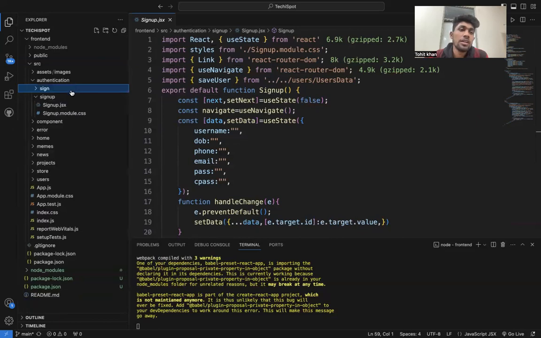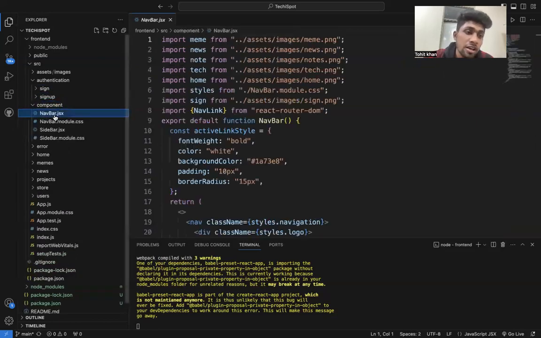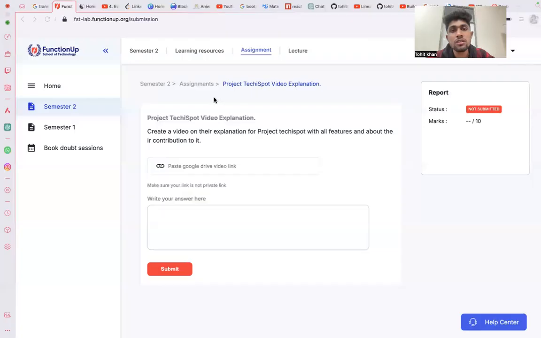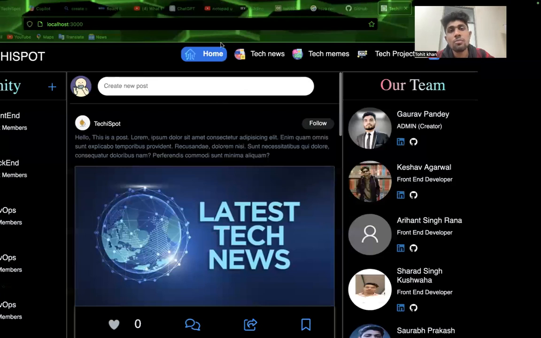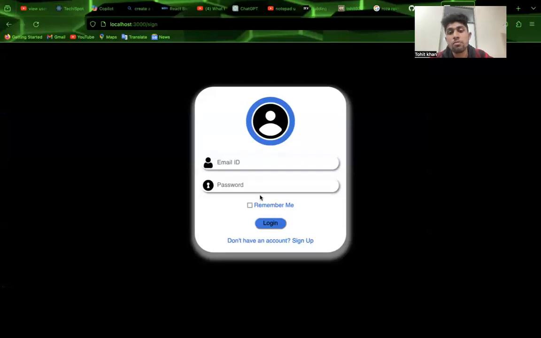So the sign in and sign up forms are all clear. Then my component takes the nav bar. I take my navigation at the top, where home, techispot, memes and all these things are, and I will talk about my sign in forms.